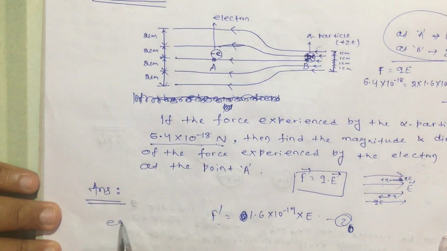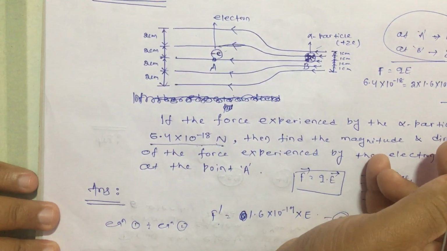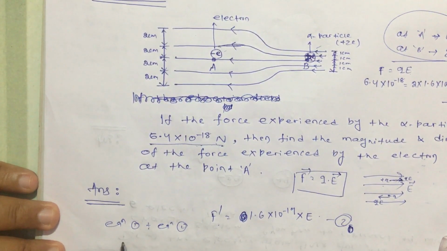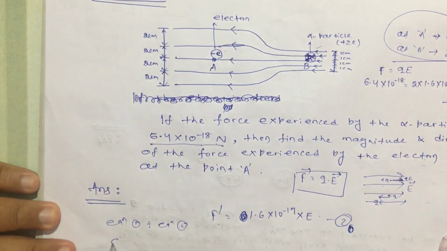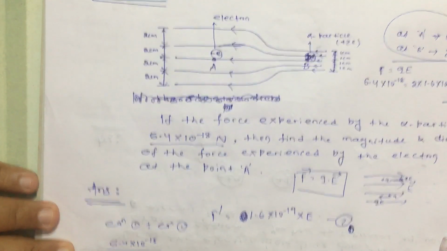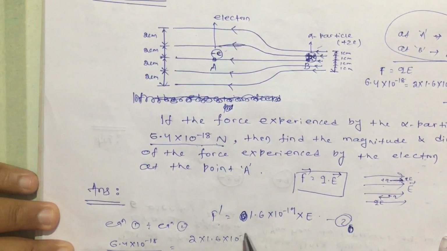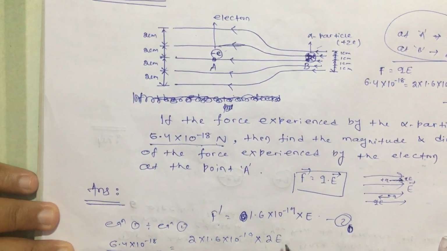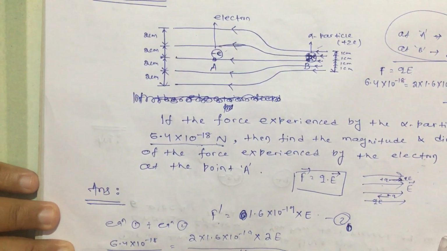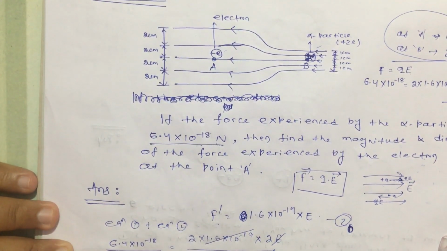If we divide equation 1 by equation 2, or you can find the value of E here and then put the value of E, it is the same thing, but I am just going to divide. It will be 6.4 into 10 to the power minus 18 divided by F dash, equal to 2 into 1.6 into 10 to the power minus 19 into 2E, divided by 1.6 into 10 to the power minus 19 into E. So E cancels out, and this value and this value cancel out.